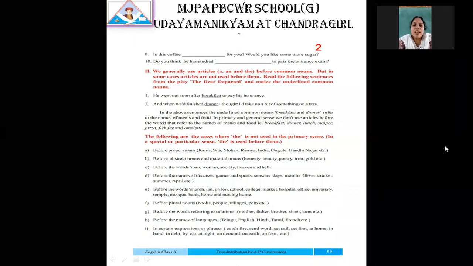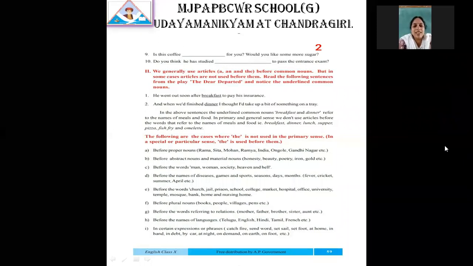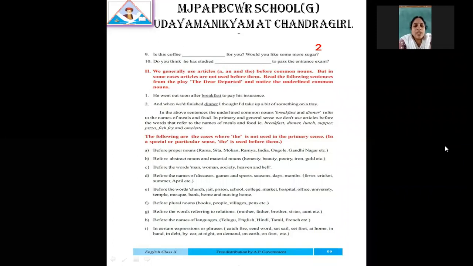So then why do they use the before French? Here French is not a language, but French is the people who belong to France. So if it means people belonging to France, at that time we will use the French. Before that French, the is used. If they are representing the people who are living in that particular place, at that time we can use the French. The Telugu people, the English we can say.